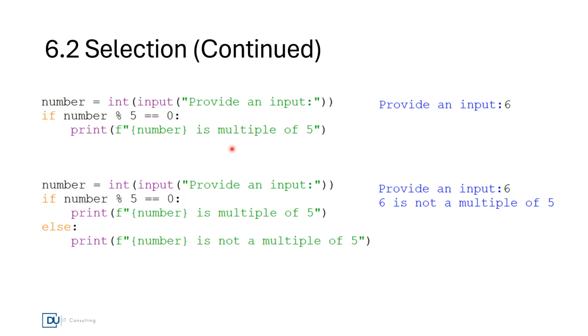Now we have a slight variation here. The if condition and the block are the same, but we have an additional block, which is an else block. Here I'm printing that the number is not a multiple of 5. When you look at the difference in the output of these two programs for the same input 6, we have an additional line which says 6 is not a multiple of 5. That is because the condition is evaluated, it fails, so it gets into the else block and prints whatever is there in the else block.